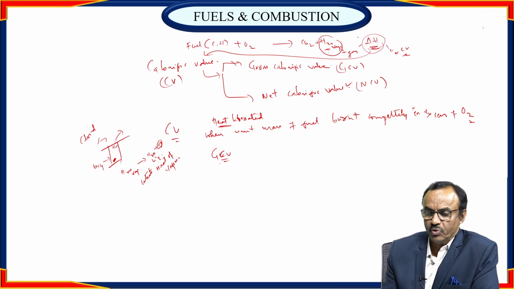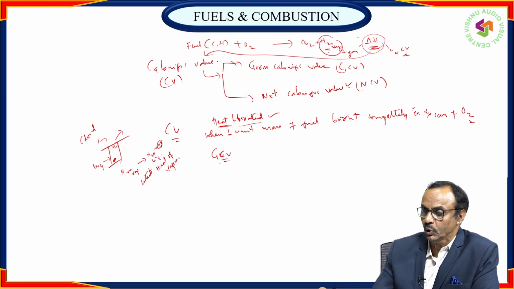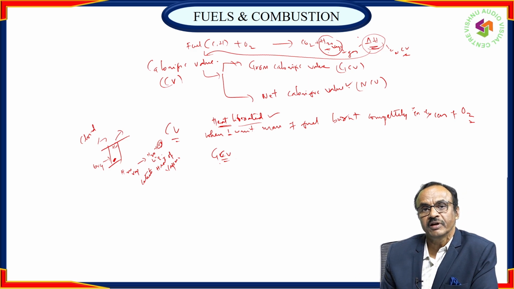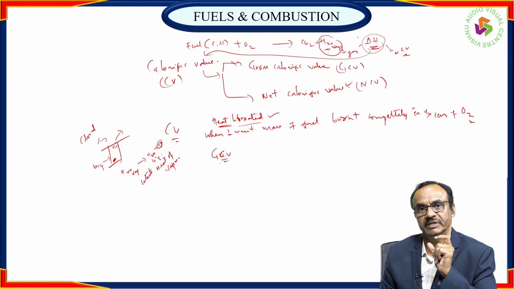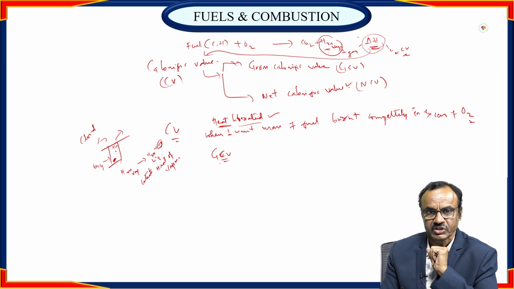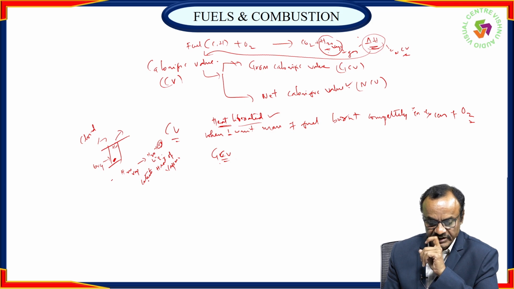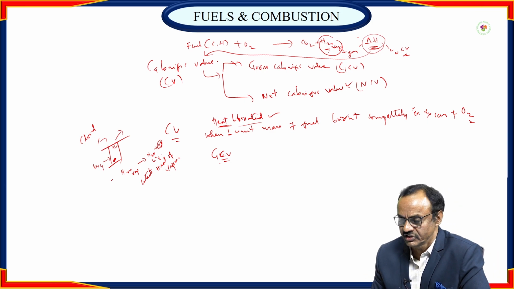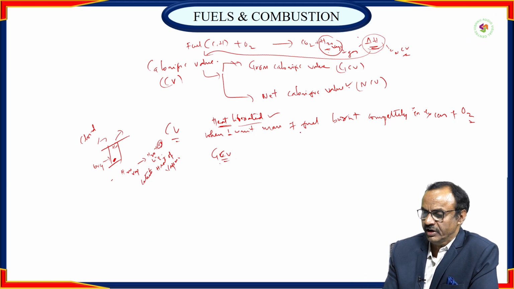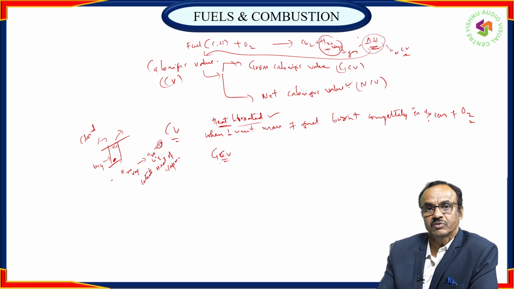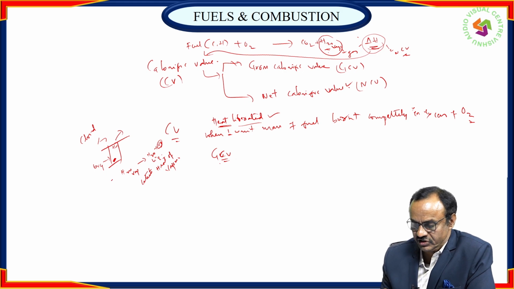GCV can be defined as the total amount of heat liberated when 1 unit mass of fuel is burned completely in excess of oxygen, which includes latent heat of vaporization. This is possible when the fuel is allowed to burn in a closed system like a bomb calorimeter, where we can measure the heat content present in the vapor. After some time, when the closed system cools to room temperature, the vapor condenses. During condensation it liberates heat, called latent heat of condensation, equivalent to latent heat of vaporization.